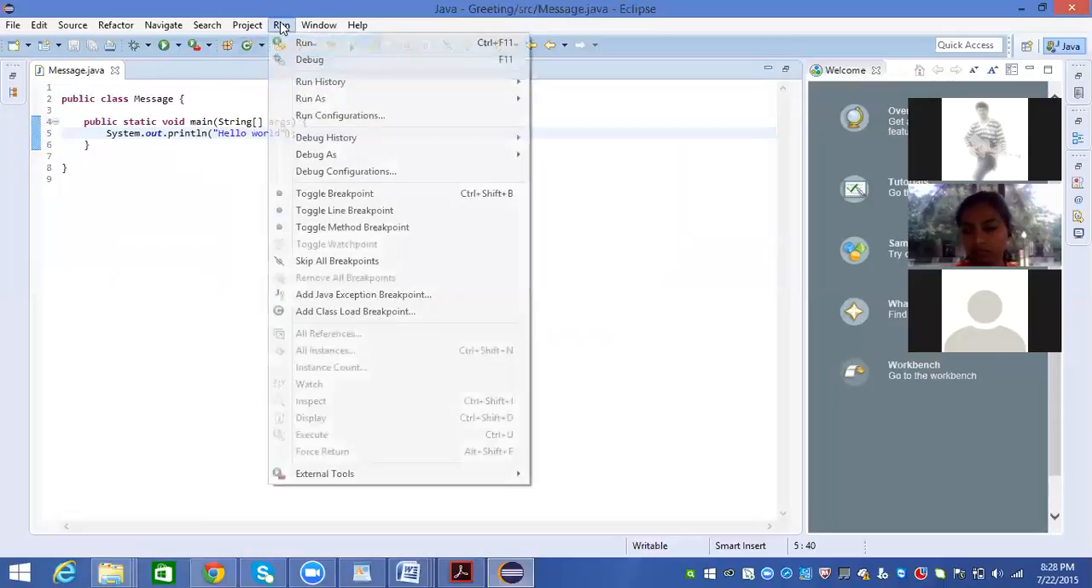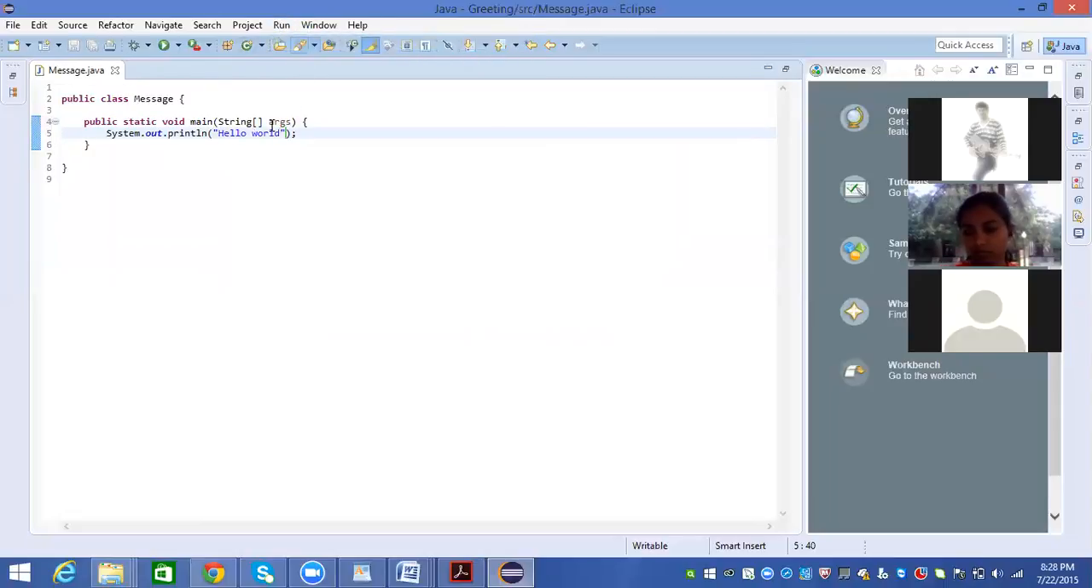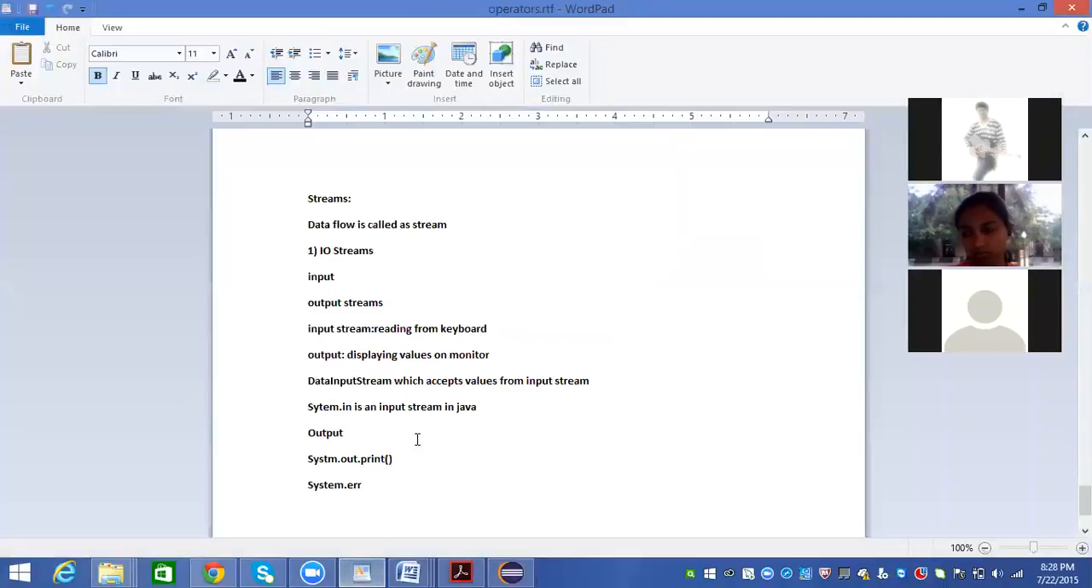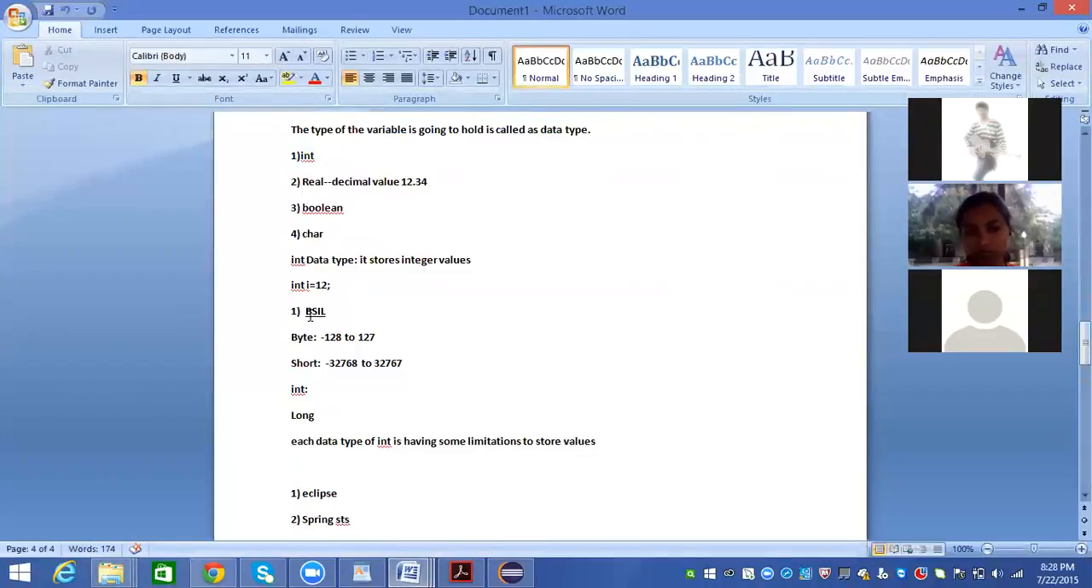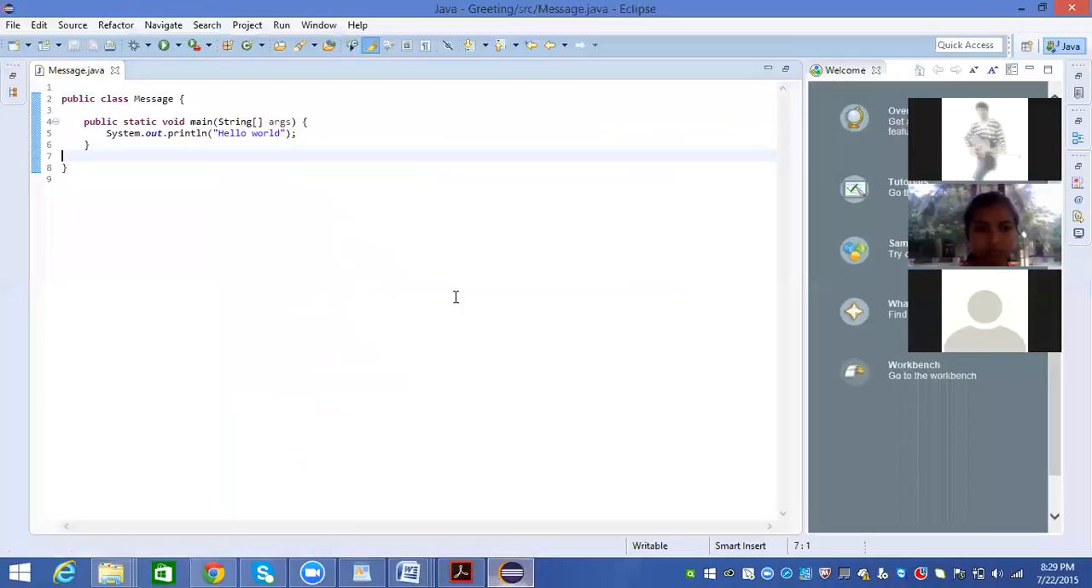Now run the program. Click on run and run the program. Okay. Now I have discussed the integer data types. For integers we have byte, short, int, and long. First, let's play with all those data types.